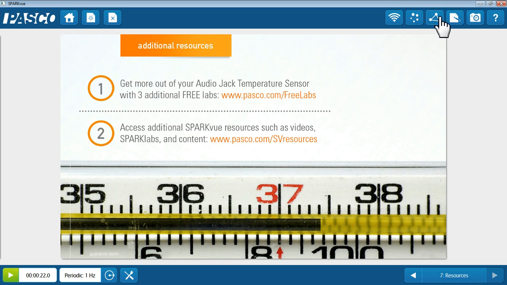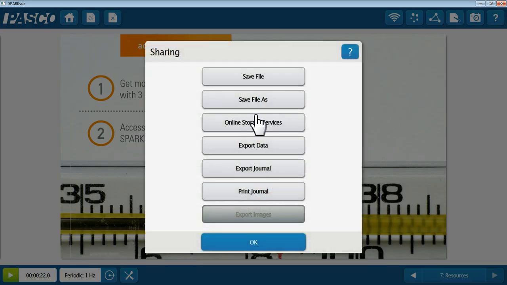In addition, you can show how to save a Spark Lab. You can save the file as, push it to online storage services, export the data as a tab delimited file, export the journal itself as an HTML file, or print the journal.